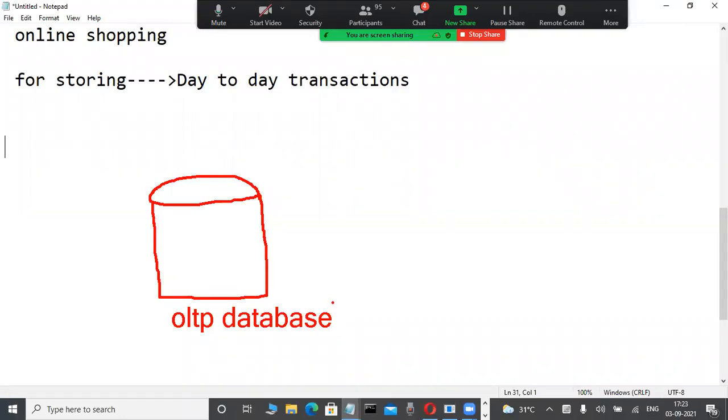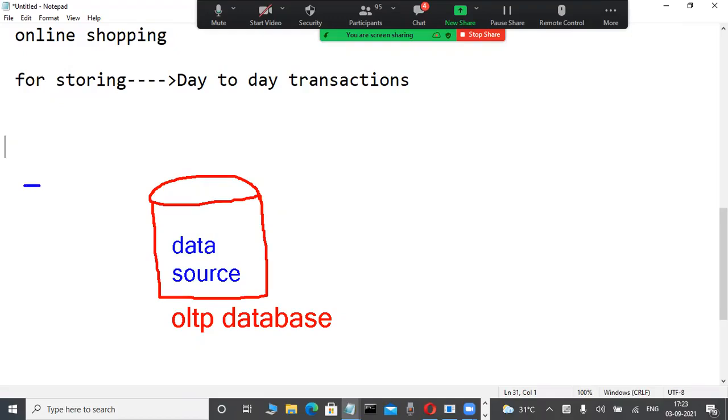But unfortunately, observe it slowly here. What is the source of these OLTP databases? Here only we are working in a company. What is the source of the OLTP database? Where is the data coming from? OLTP databases do not store historical data. Only day-to-day transactions, it will store only tables: insert, update, delete. I am telling you, don't worry. What is the data source? The source of the data is just applications.